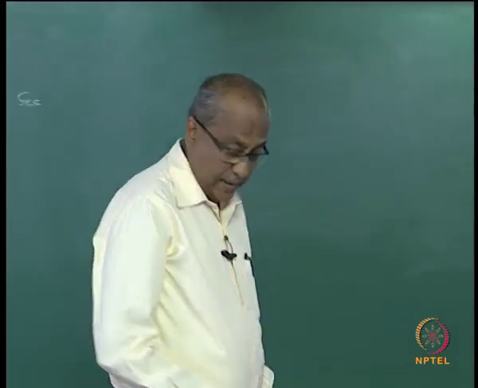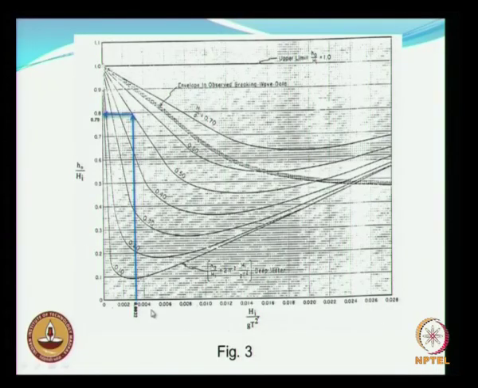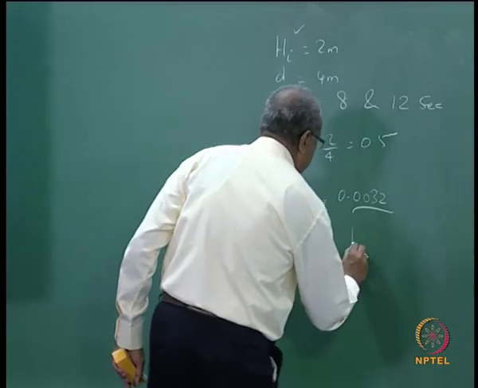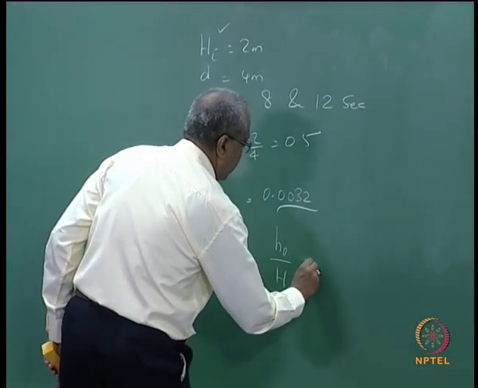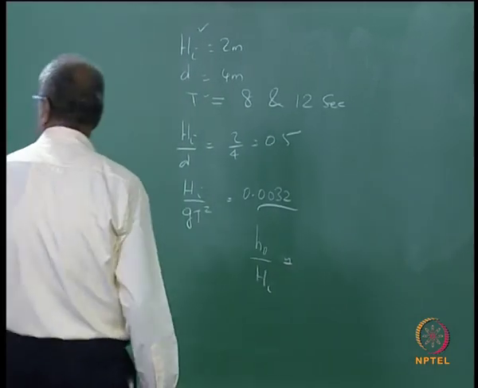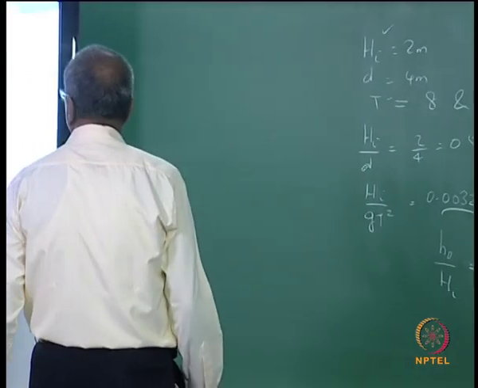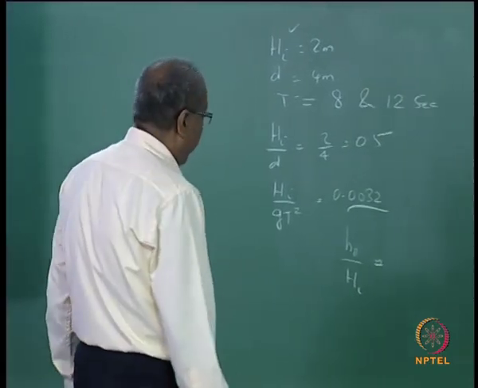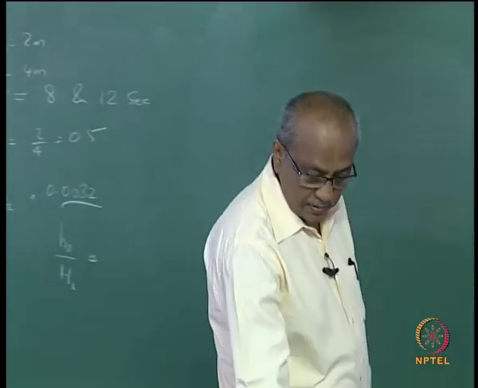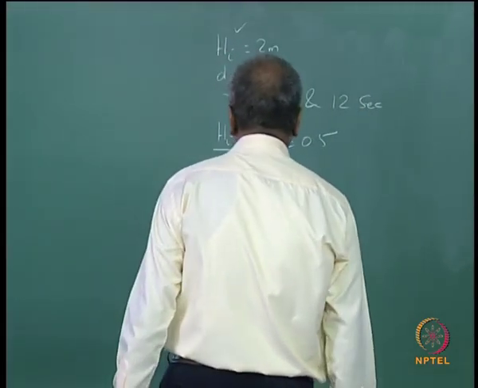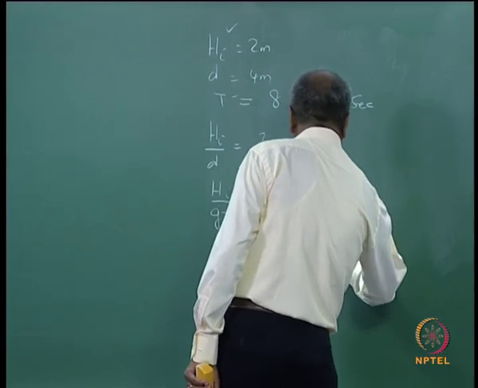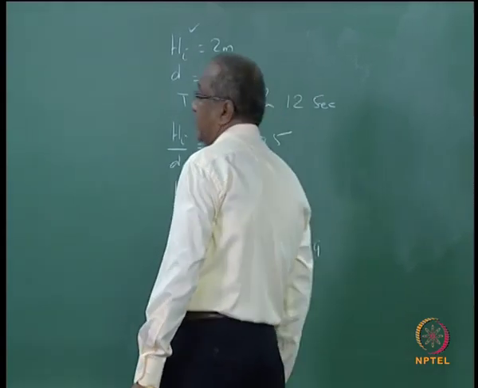So when you look at this picture, you see that for Hi by gT square, you will have H naught by Hi. H naught by Hi is approximately equal to 0.8, or 0.79.